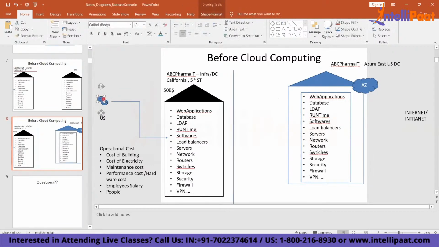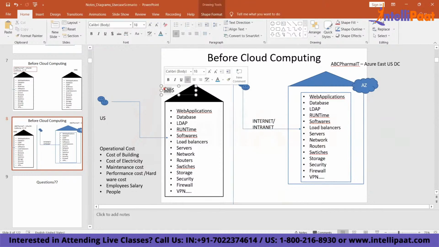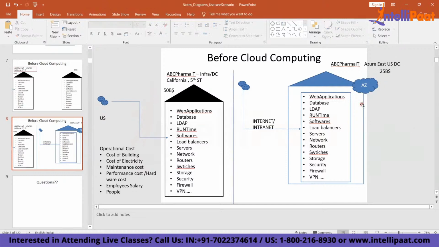And these users who are connecting to their systems as of today will continue to connect. But how will they connect? They will connect over the internet or intranet. Got it? So if they are spending around 50 billion here, they will spend less than that, which means they might spend around 20 to 25 billion, which means their cost is reduced by 50%, right?